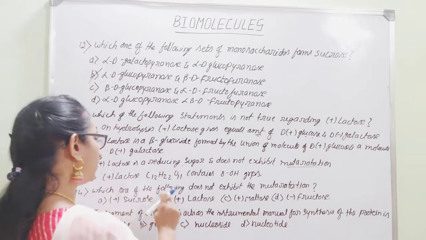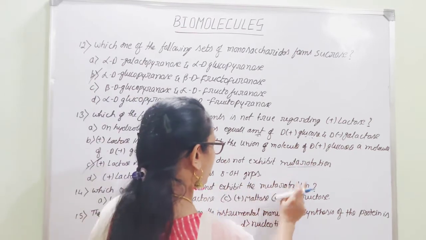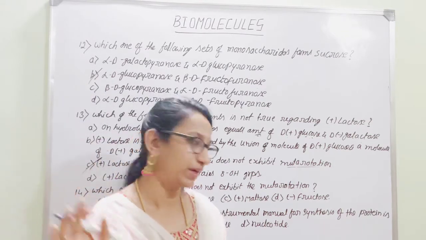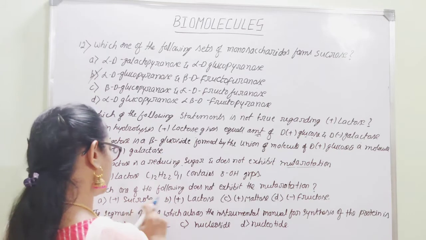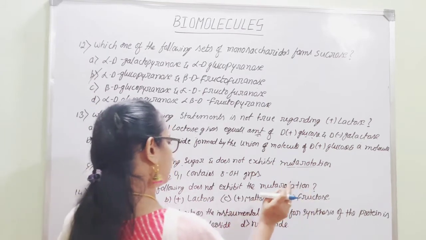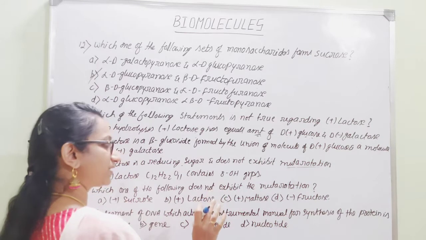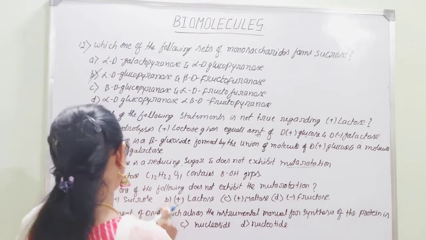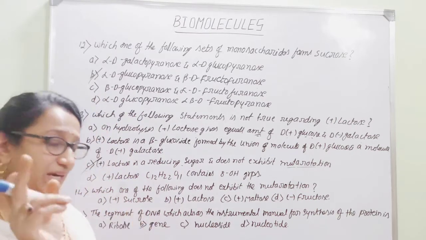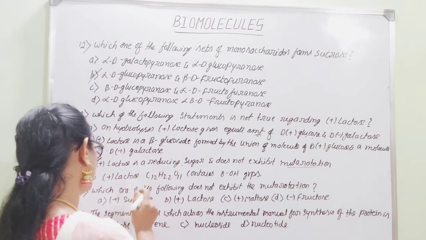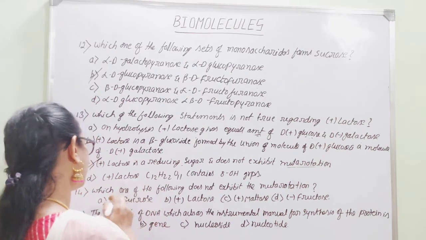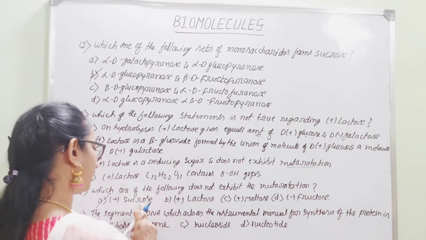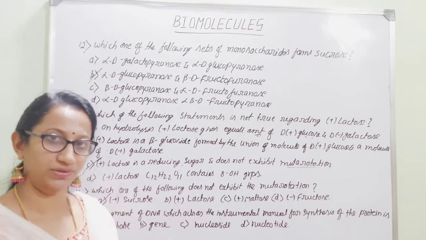Next, which one of the following does not exhibit mutarotation? Just remember, reducing sugars will exhibit mutarotation. Among these options, sucrose, lactose, maltose, fructose, the monosaccharide units are of course reducing sugars, and they will exhibit mutarotation. But sucrose is the disaccharide which does not contain a free aldehydic or free ketonic group. Hence option A is the right answer, because it will not exhibit mutarotation since it is a non-reducing sugar.